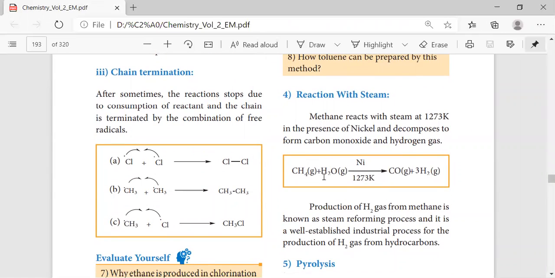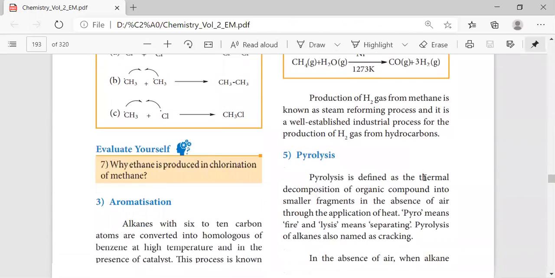In reaction with steam, we have to take the alkane along with water in the presence of nickel. Then we get the formation of carbon monoxide with the elimination of hydrogen.